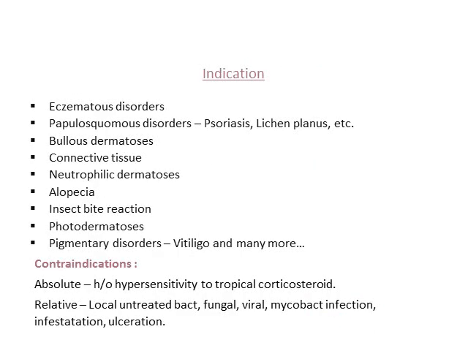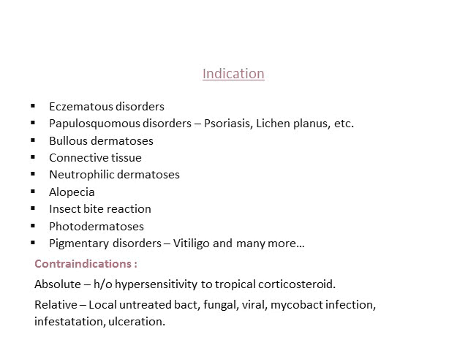So what are the indications of topical corticosteroids? It's usually used in eczematous disorders. We know that most of the inflammatory skin conditions, we use steroids, such as eczemas, papulosquamous disorders, autoimmune conditions such as bullous dermatosis, connective tissue diseases, neutrophilic dermatosis, certain alopecias, not all alopecias, such as alopecia areata, where immunological phenomena are involved, we use corticosteroids. Also insect bite reactions, photodermatosis, pigmentary disorders such as vitiligo, and many more.